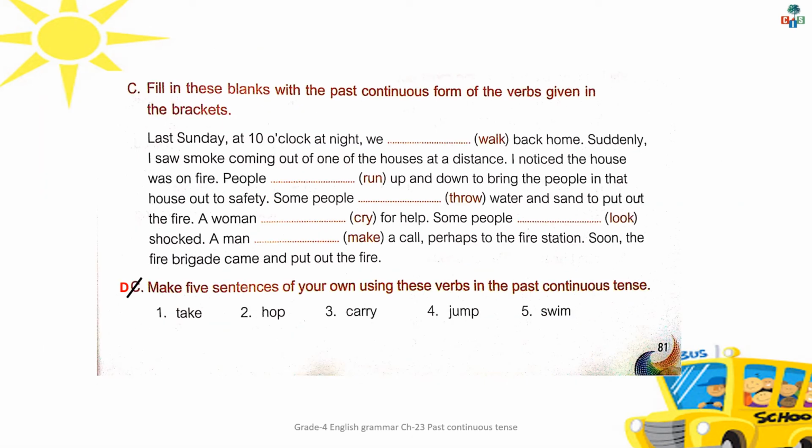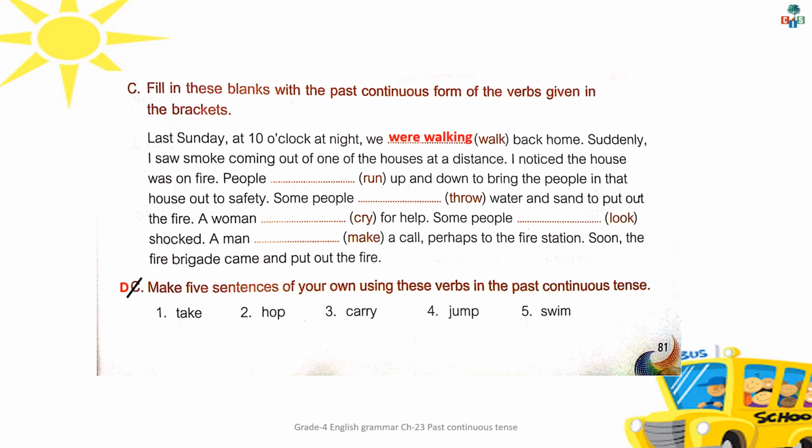Exercise C. Fill these blanks with the past continuous form of the verbs given in the brackets. Now children, here a passage is given. Let's see what's in the passage. Last Sunday at 10 o'clock at night, we dash back home. Now here children, again always identify the subject or the pronoun first in the blank given. We, it is in the plural form. So we will use the past tense of the verb to be were. We were walking back home.